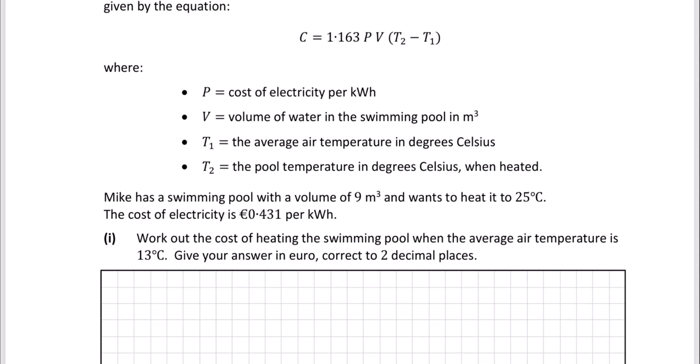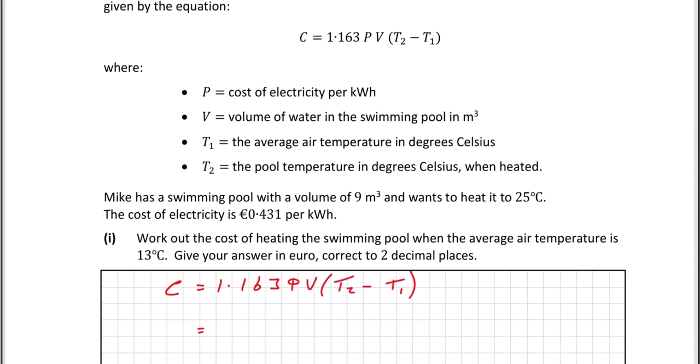Okay, so let's just write down our formula first anyway. So we have C is equal to 1.163 P times V times T2 minus T1. This is just a case of sticking in the numbers and working it out. So on the right hand side we've got 1.163 and we've got to multiply that by P. P is the cost of electricity per kilowatt hour, and that's 0.431. We've got to multiply that by V. V is the volume of water in the swimming pool in meters cubed, so that's 9.